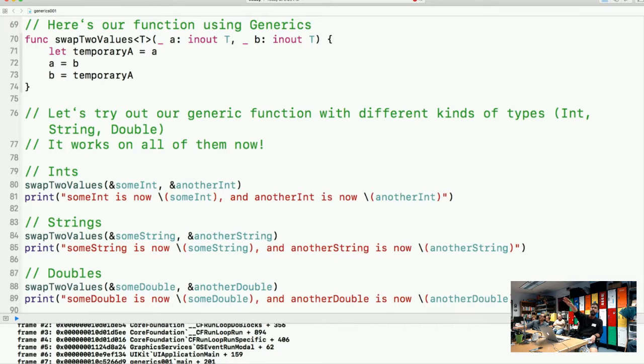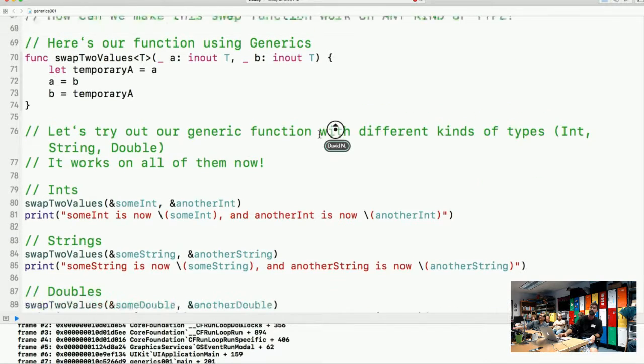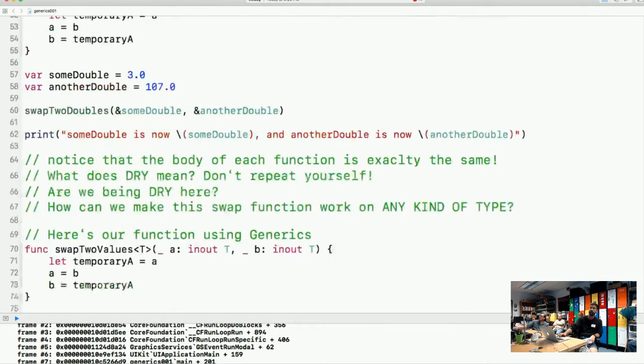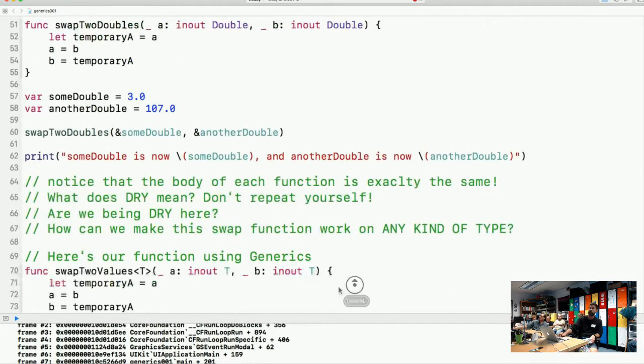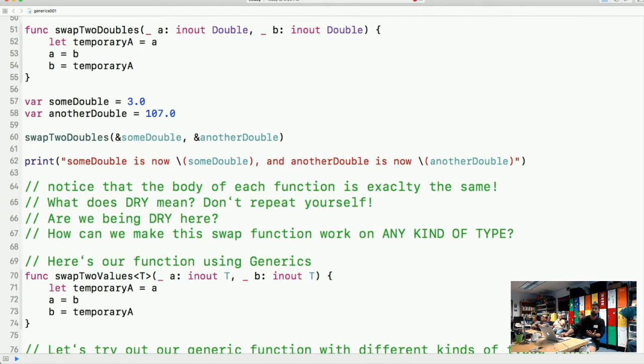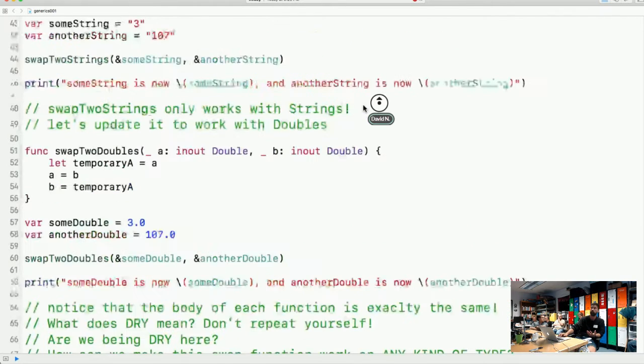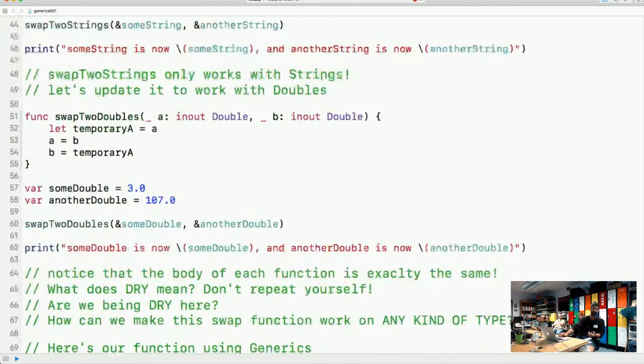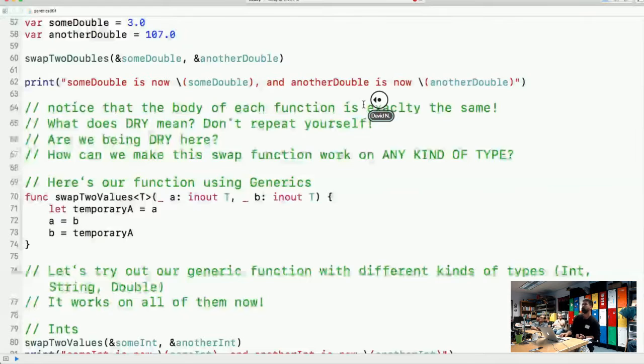Let me contrast the function on line 70 with one that takes an explicit type further up. So let's say the doubles. The doubles right now explicitly takes two doubles, right? And if we go further up, we also have variations of this swap 2 to take care of doubles. Okay, I got it.